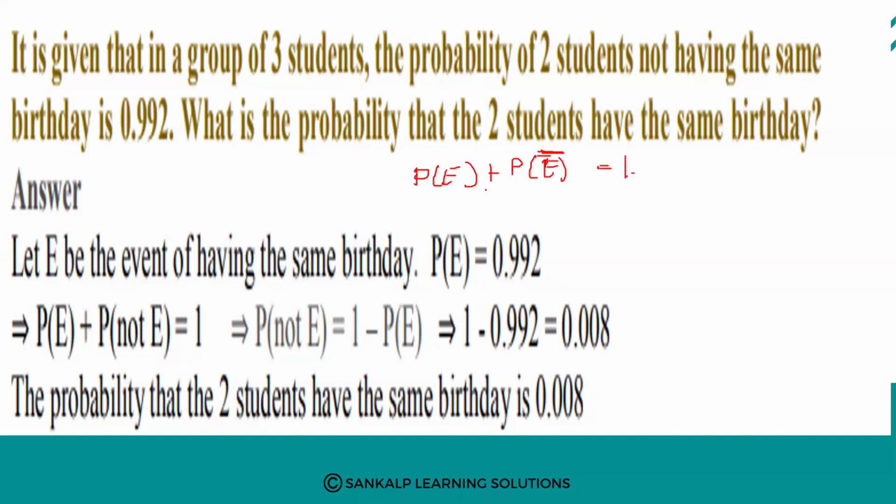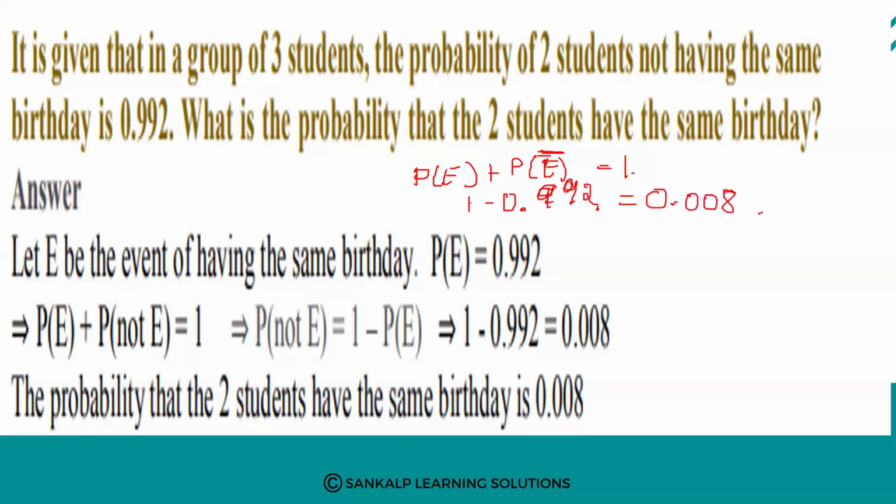So P of E, that 2 students have the same birthday, plus P of not E is 1. P of E is 1 minus the probability of 2 students not having the same birthday, that is 1 minus 0.992, which is equal to 0.008.